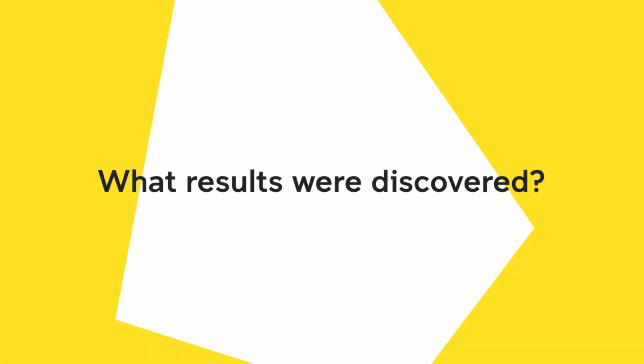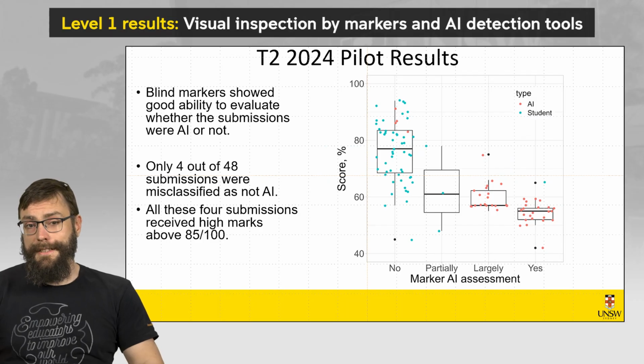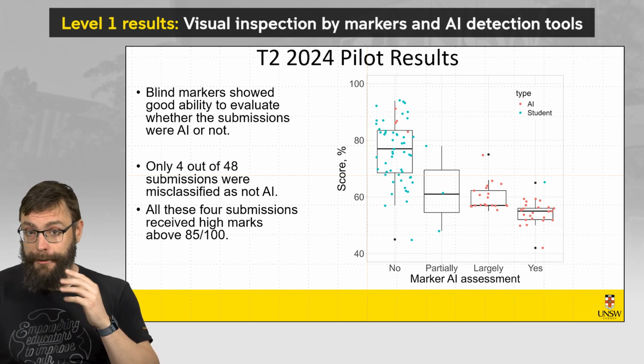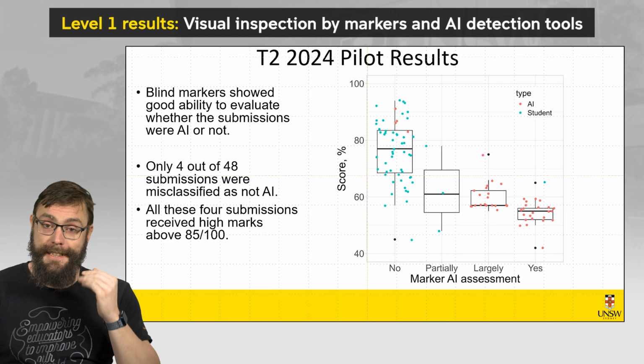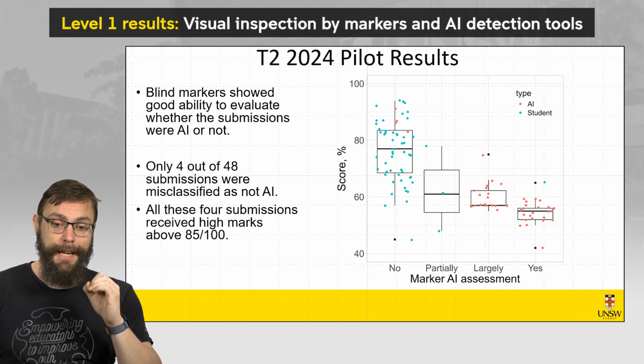We also have some results from a pilot implementation, which consisted of a group technical report worth 30%, which was hacked and tested. So we had in total 105 submissions which were blind marked, 57 were student submissions, 48 were AI submissions, with multiple platforms such as Claude, ChatGPT 4o, Copilot, and Gemini. So the blind markers only misclassified 4 submissions as AI. Only 4 of the AI submissions were actually able to break through that level 1 vulnerability. Markers are actually pretty good at understanding which of the papers were submitted by AIs.